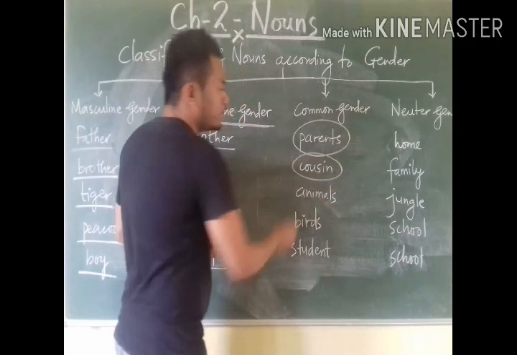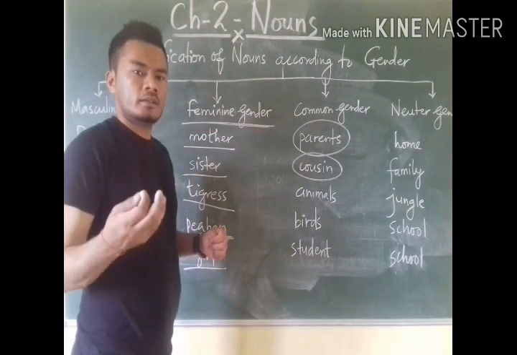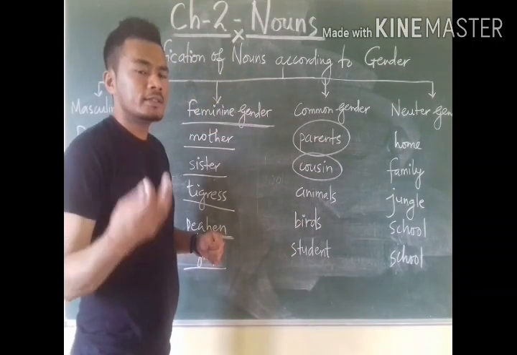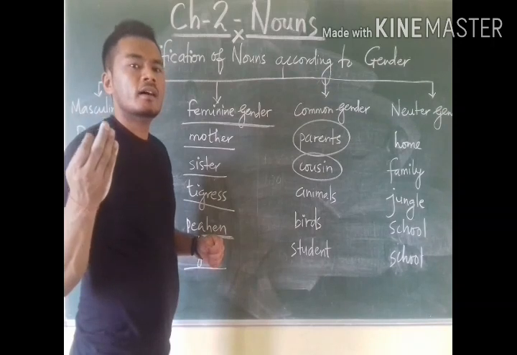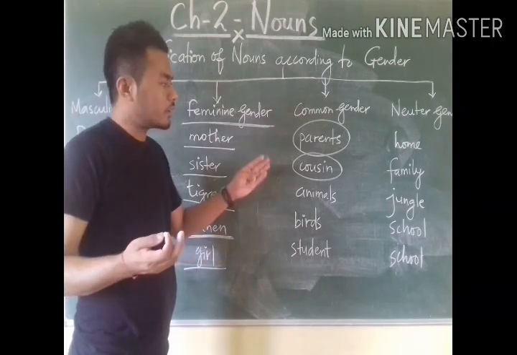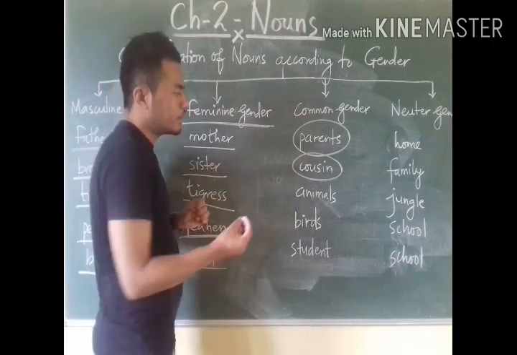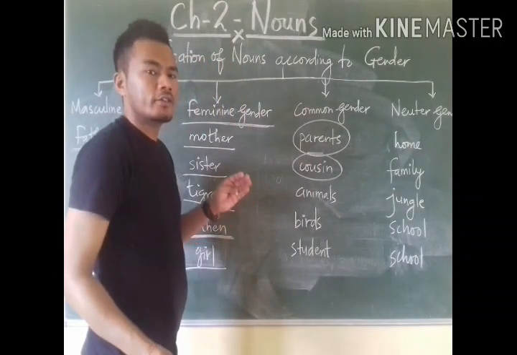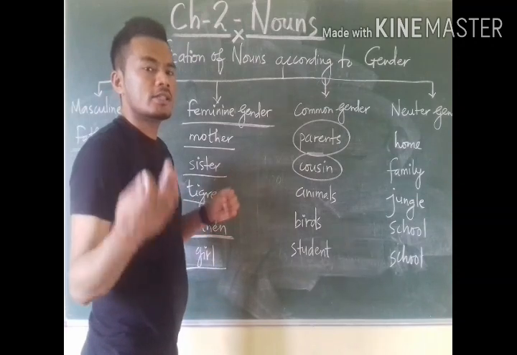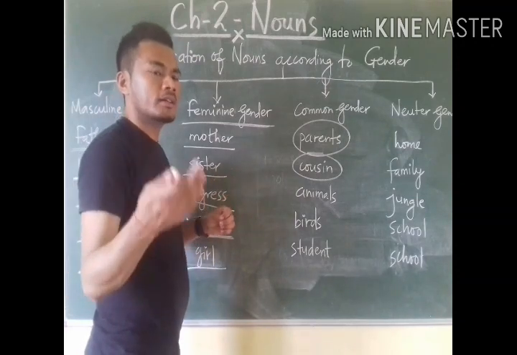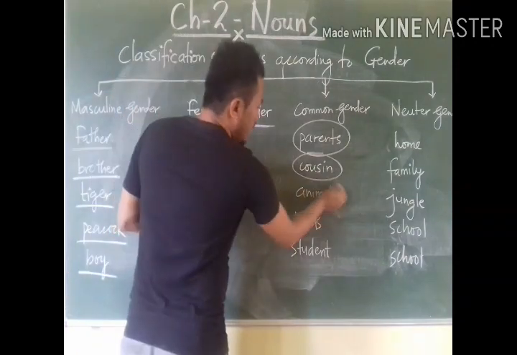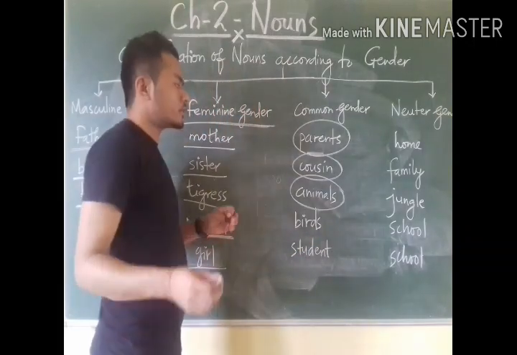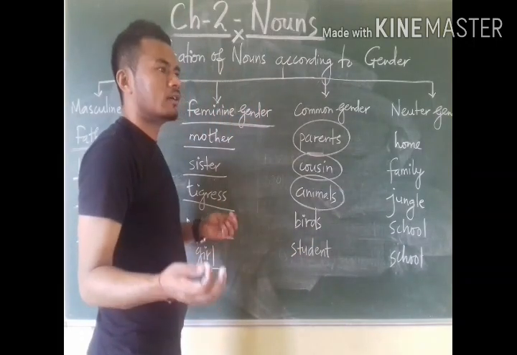Cousin. Cousin means it may be the brother or sister from your uncle's or aunt's side. So they are called cousin. So cousin is common gender. It refers to both your sister or brother from your uncle's or aunt's side. Now animals. Animals is a common gender or common noun.